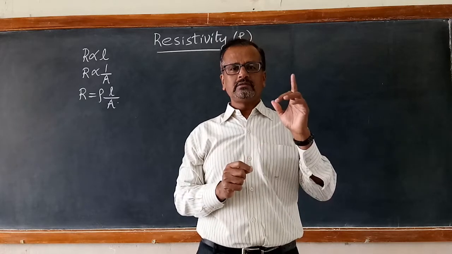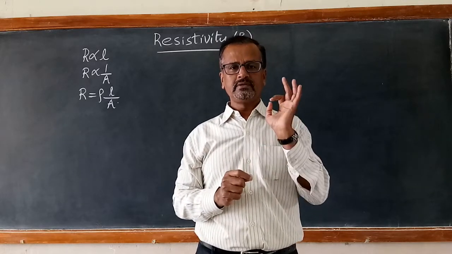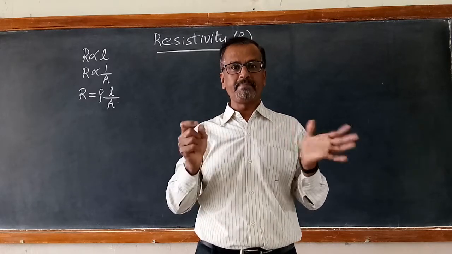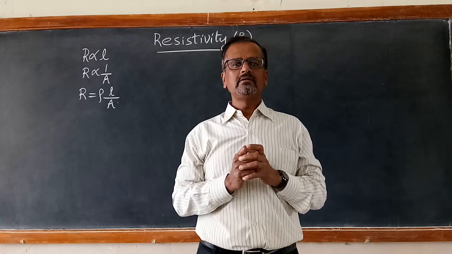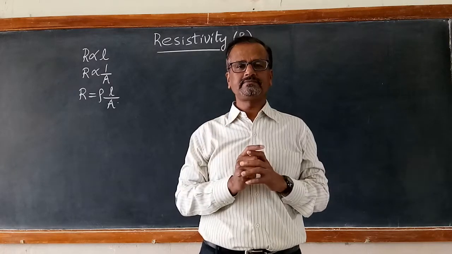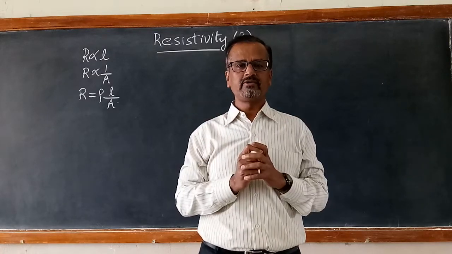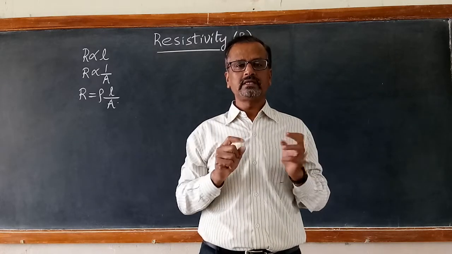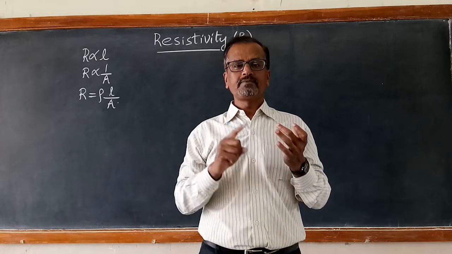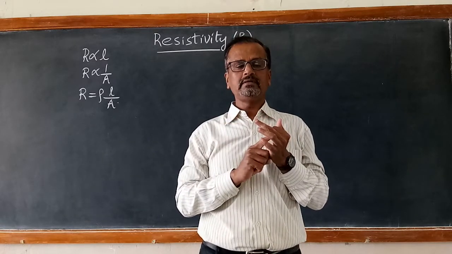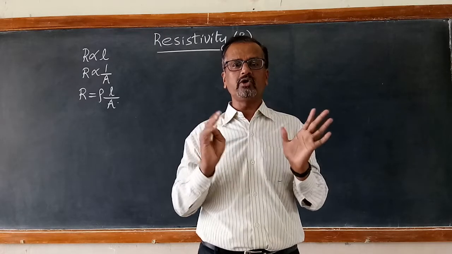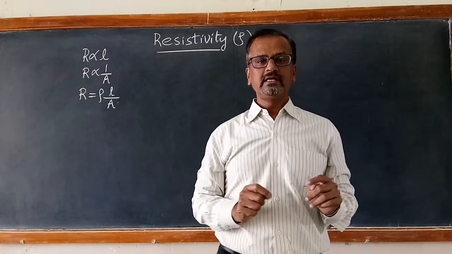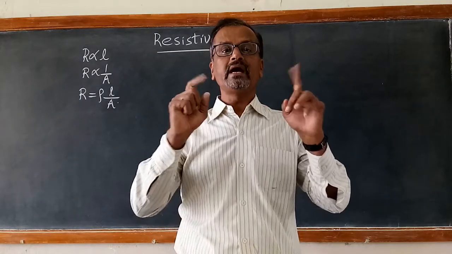Whereas if you take the example of glass, rubber, wood, paper, these are all electric insulators, bad conductors. They do not conduct electricity at all. They are insulators because their resistivity values are very high.